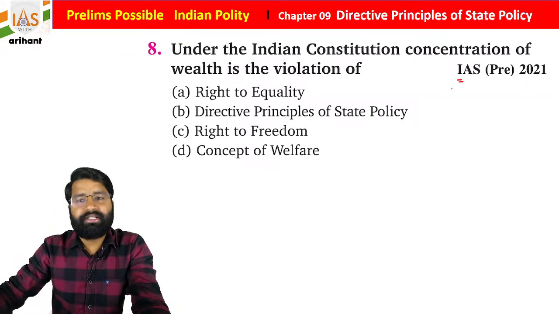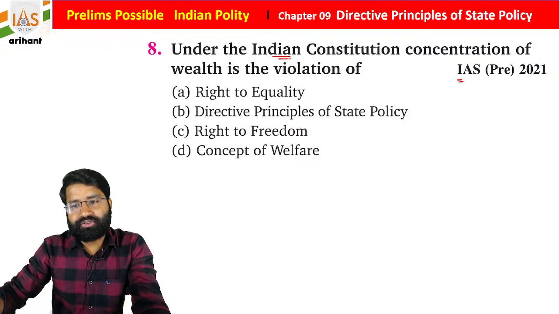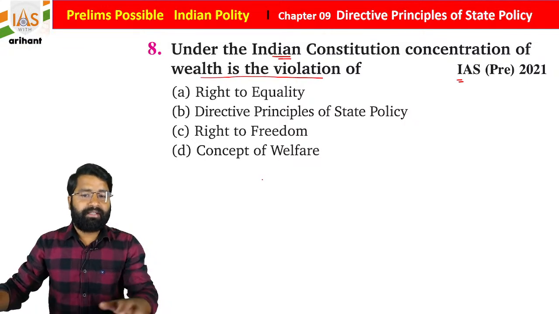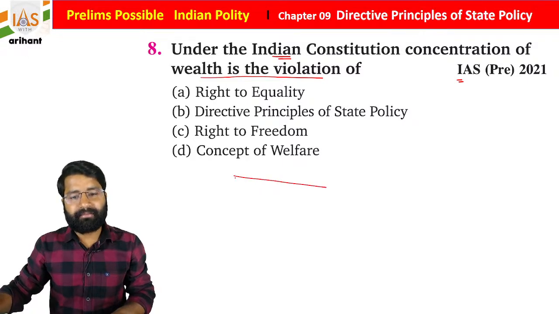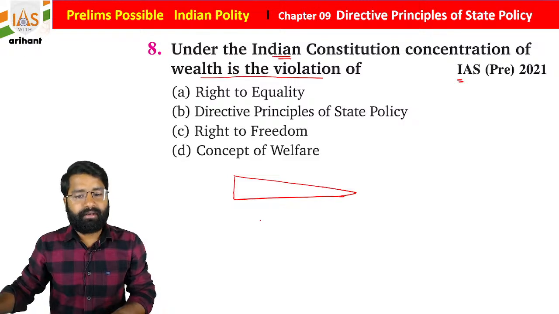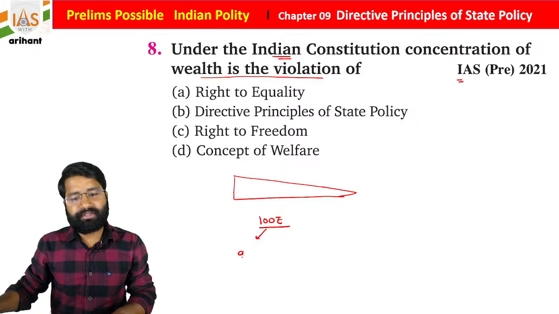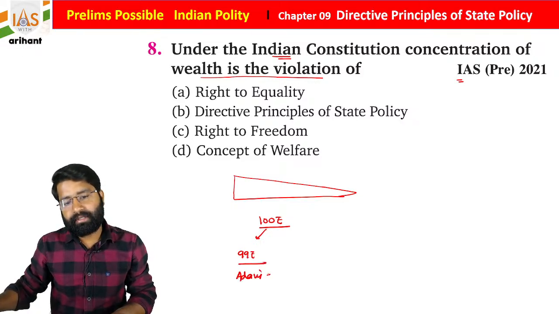Now we are going to see another question that was in UPSC IAS 2021. Under the Indian Constitution, concentration of wealth is a violation of what? Let's suppose, students, that 100 rupees is here, and out of 100 rupees, 99 rupees is acquired by Adani and Ambani.